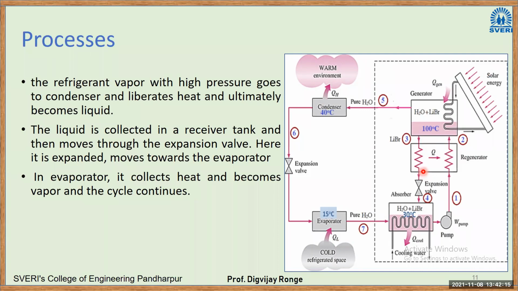Okay. So this is just one case in which they have utilized solar energy, which is available free, right? They have utilized a solar flat plate collector or solar water heater, and then used it in the generator. So VRS is applicable where we have electricity problems or where it is not readily available. In this case, we can make use of fossil fuel energy or solar energy, right? So VRS is very eco-friendly.